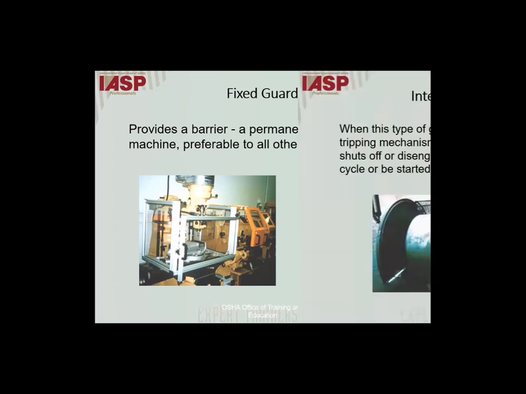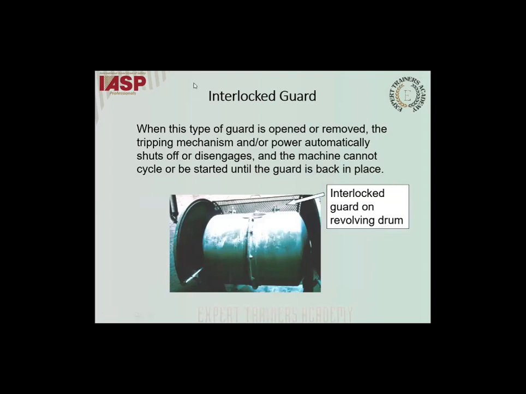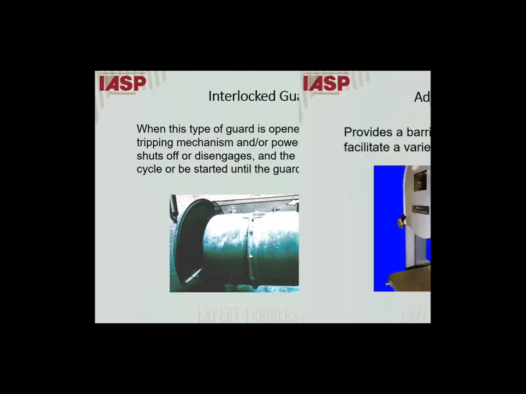Next slide. Interlock guard. When this guard is open, the machine will not operate, or it disengages from the power. When this type of guard is open or removed, the tripping mechanism under power automatically shuts off or disengages. Until the guard is in place, you cannot operate the machine. An example is the microwave oven that we use commonly. Moving on to the next slide.